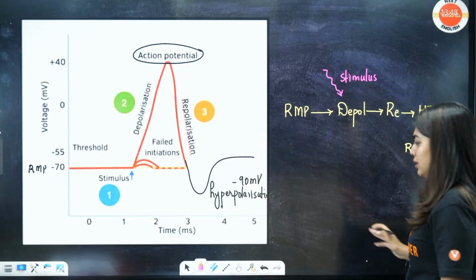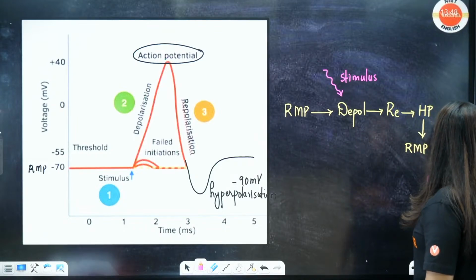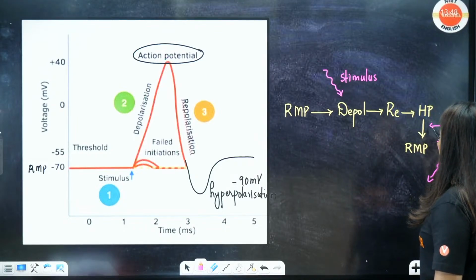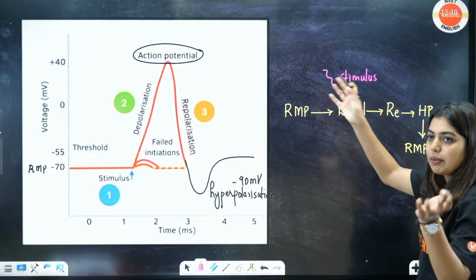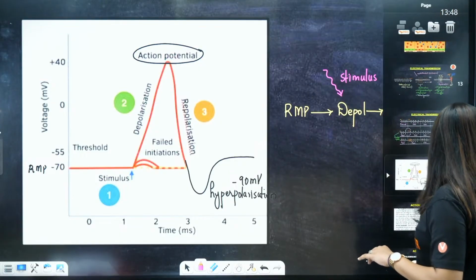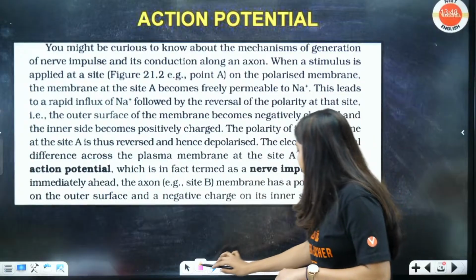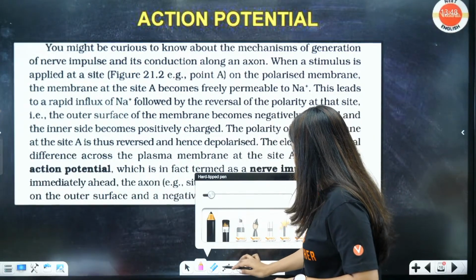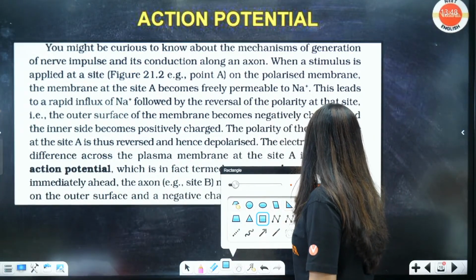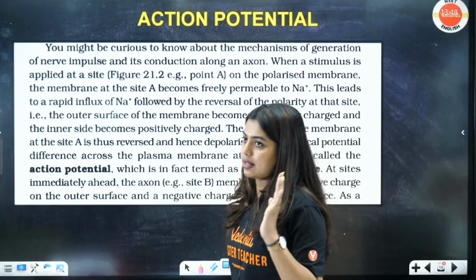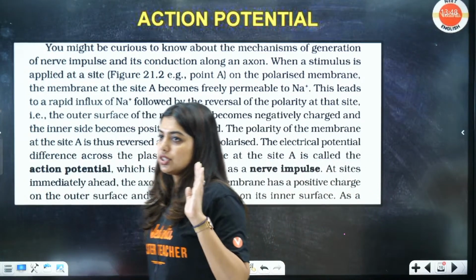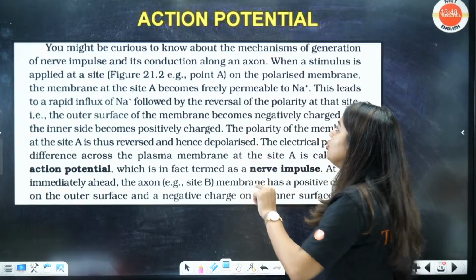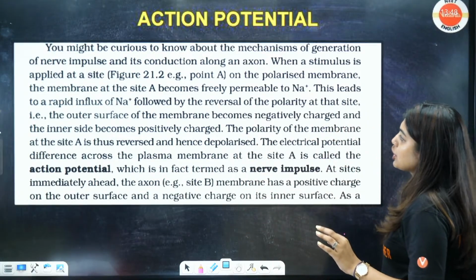Students, clear? Here is where your gated channels will open, so that they can throw these people and put them back into control. Now we'll go to this one and then we will stop the class for today. Synapses, brain I'll take next class. Fine? Okay, now look here, you might be curious to know about the mechanism of generation of nerve impulse